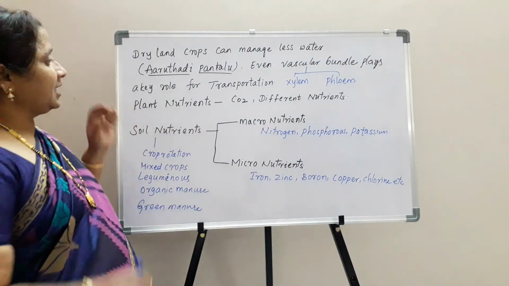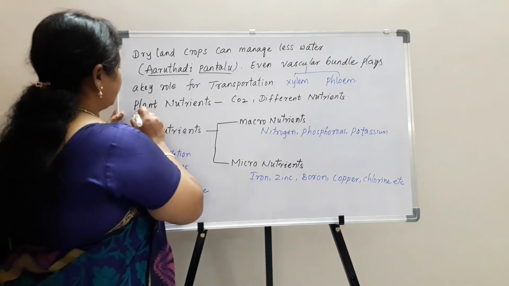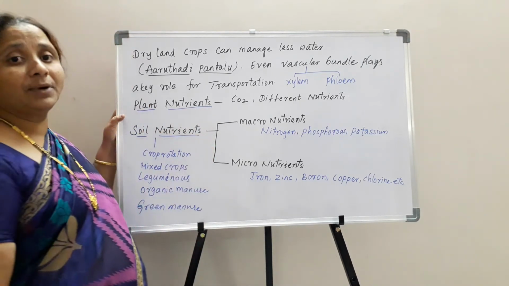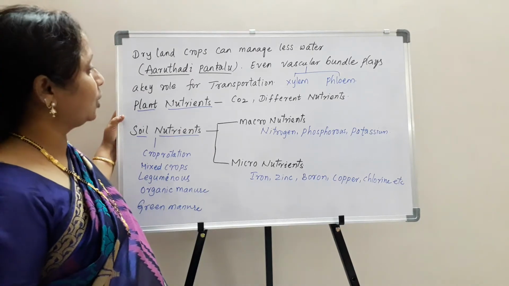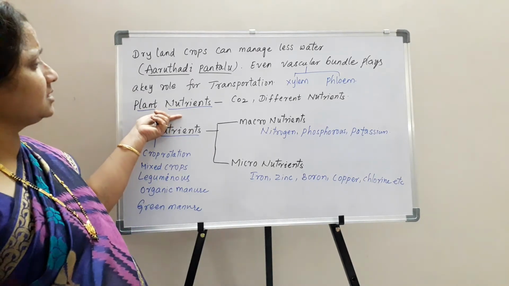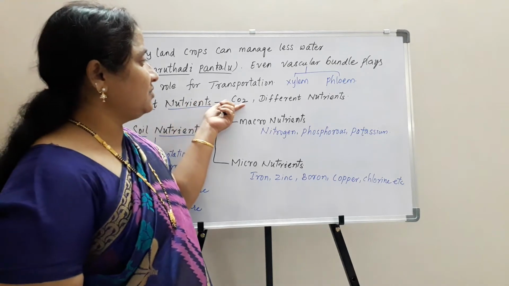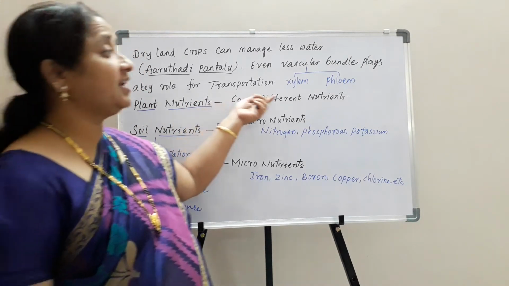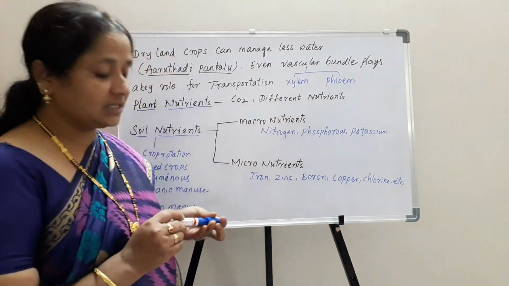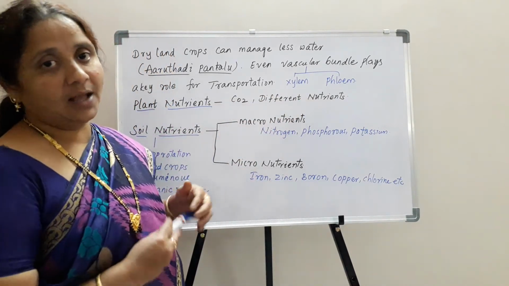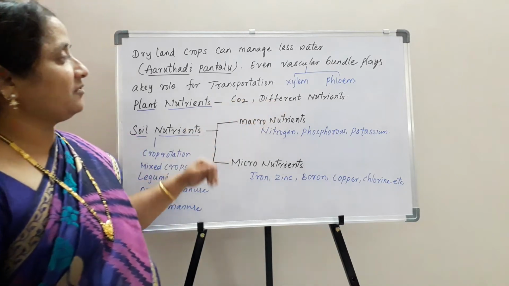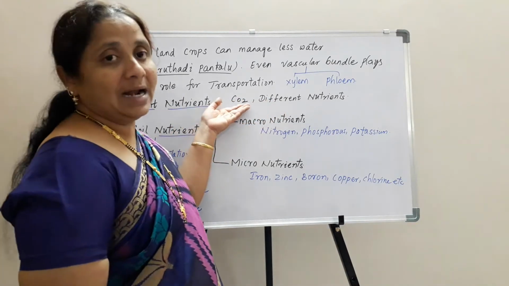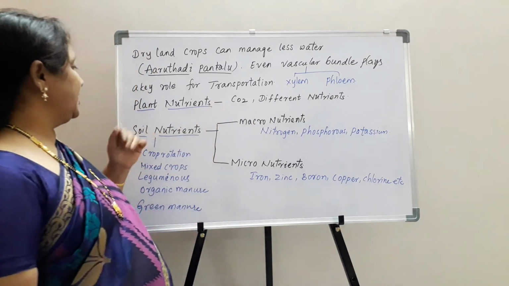Coming to the next concept, plant nutrients and soil nutrients also play an important role in producing more yield in the crops. Plant nutrients are nothing but carbon dioxide, which is absorbed from the atmospheric air and is helpful for the formation of different types of nutrients like carbohydrates, proteins, fats, etc., which are prepared by the exchange of gases. Already we have discussed this at the time of the structure of stomata. Okay, next one is the soil nutrients.